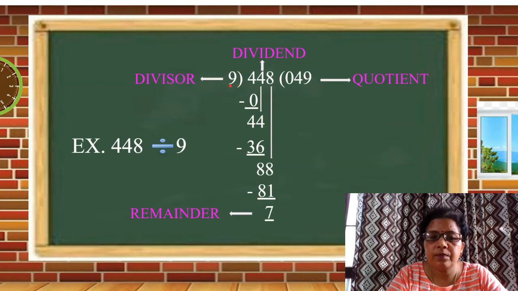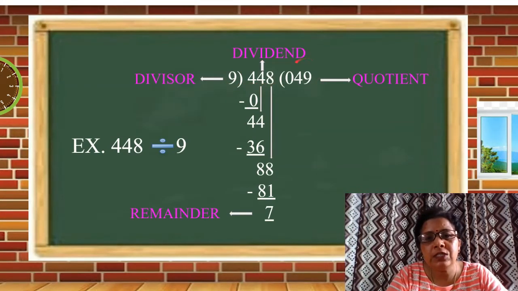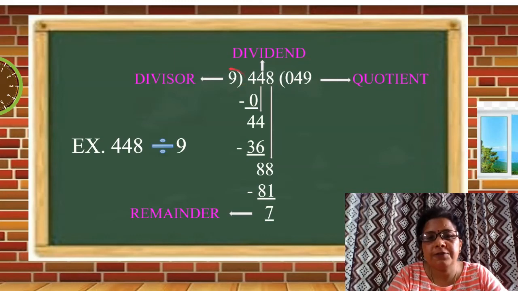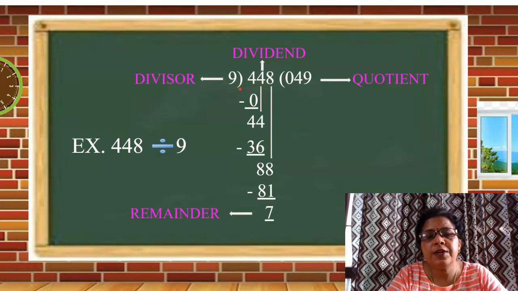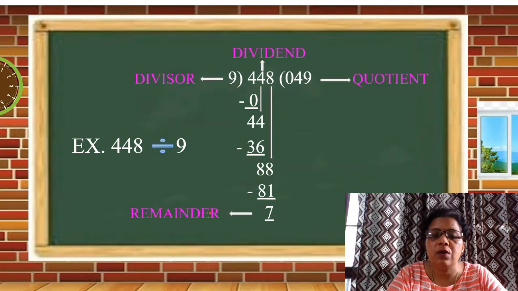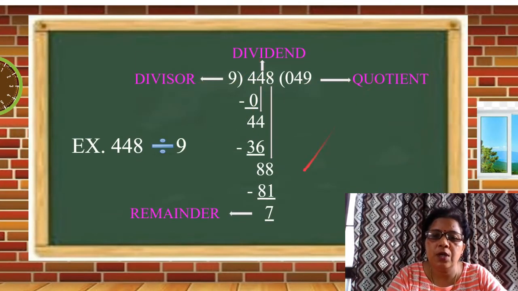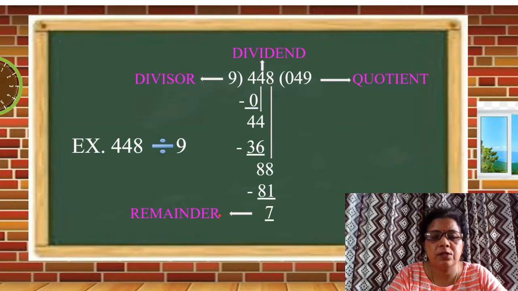She will give 49 chocolates to each friend, but still mama will be left with 7 chocolates, and that 7 is called the remainder. So here we have 448 as dividend, 9 as divisor, 49 as quotient, and 7 as remainder.